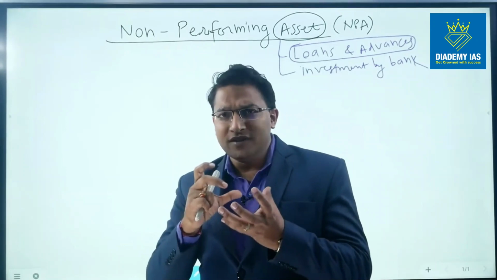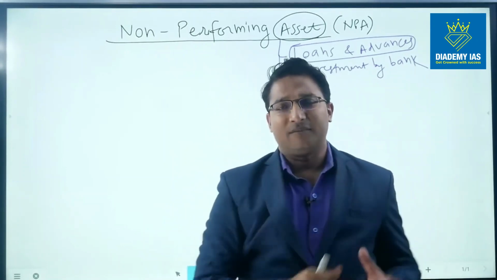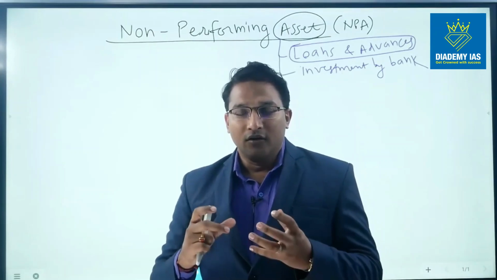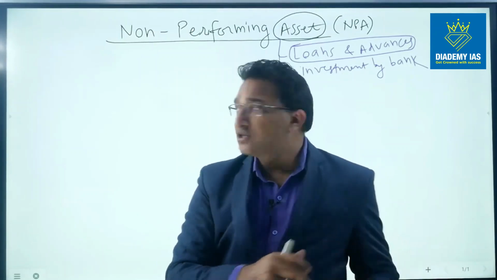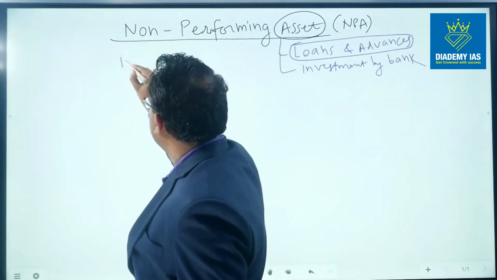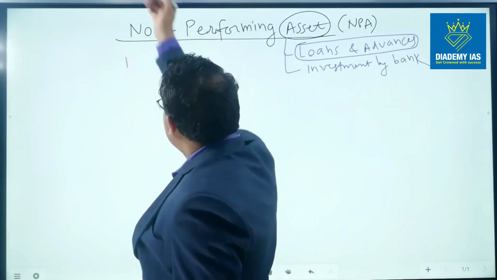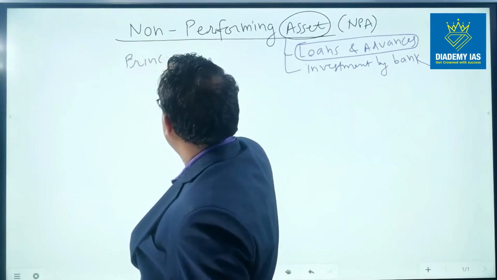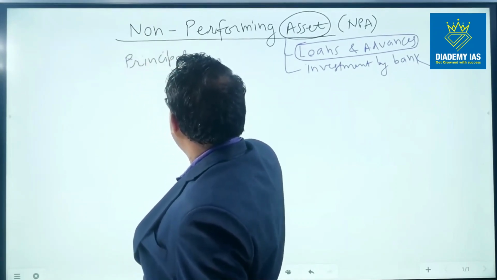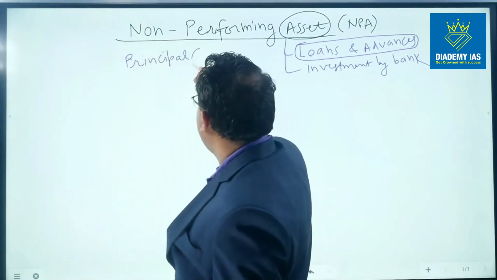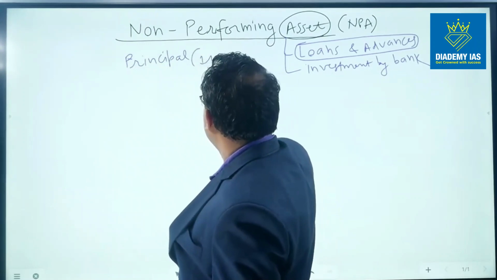Loans and advances we have given to the customer, the borrower. We have given them the loan, which is called the principal amount. So the loan which we have given to a person, suppose Mr. A, the amount of loan, for example 1 lakh rupees, is called the principal.